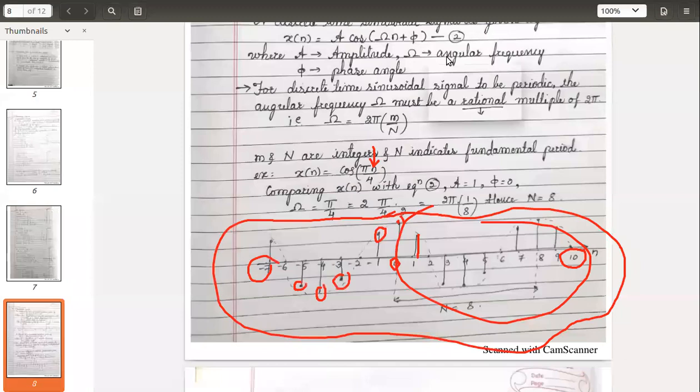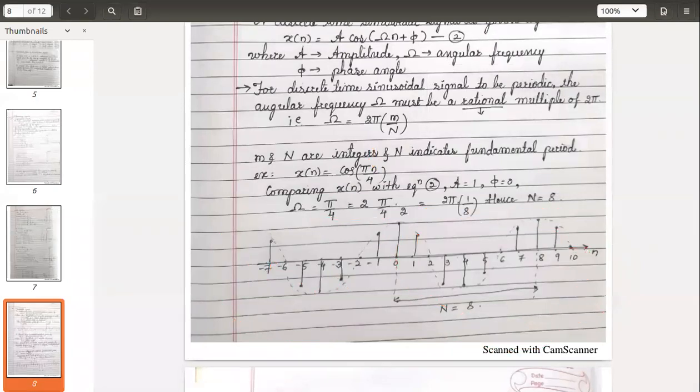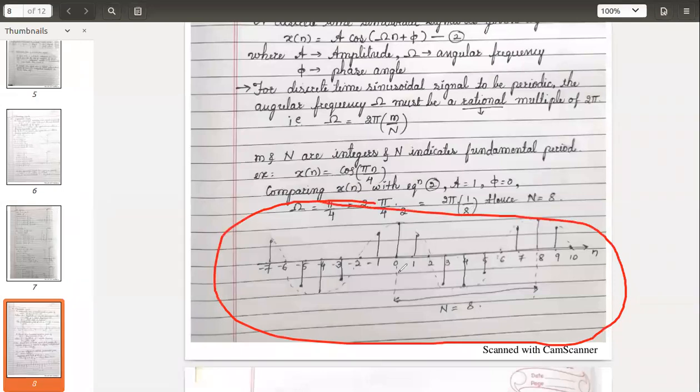Once you draw the signal, as Shrishti said just now, we have to check for the repeatedness. After what point the signal gets repeated, you have to check that. For that, you can take any one point as a reference. In this particular signal, let me take this 0 as a reference. I will show you that for a different reference, this N remains the same. What is the amplitude you get? Here it is 1, the highest.